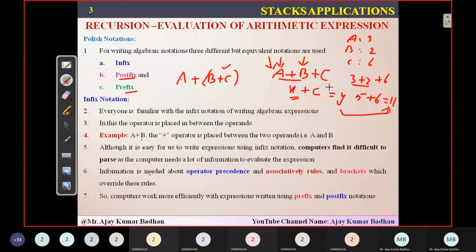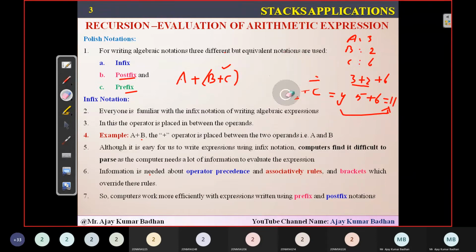But some people will do it in a reverse way, in the sense that they might use a different way of evaluating the expression. For example, a plus b plus c is there. Some people might try to solve b plus c first, and whatever result they get, x, they will add with a, and then they will get the output as y. That is what I mean to say.